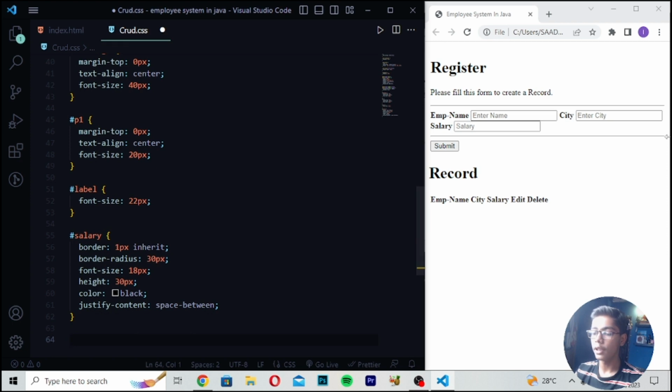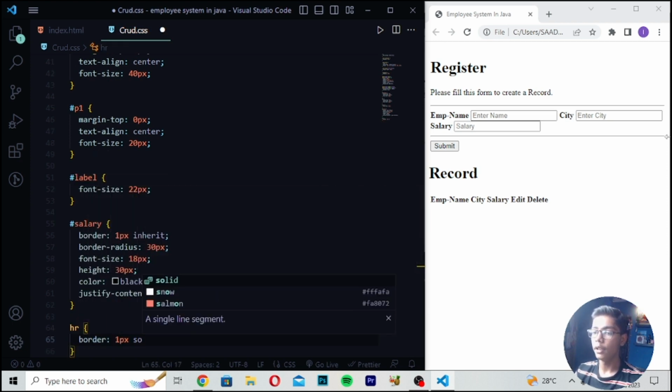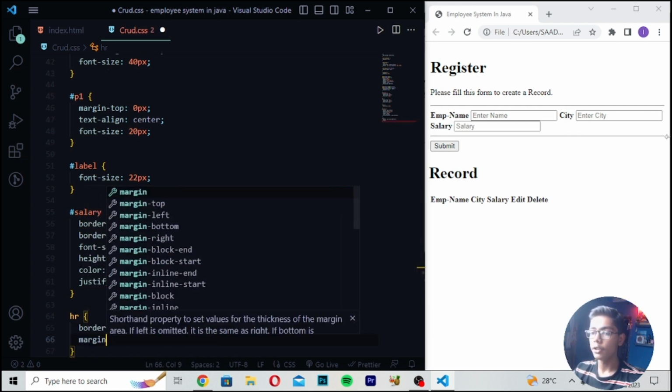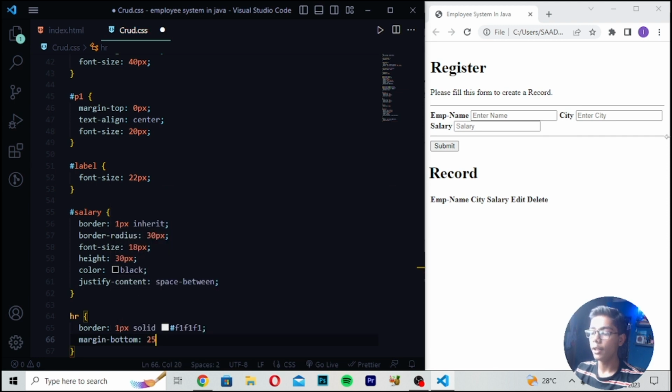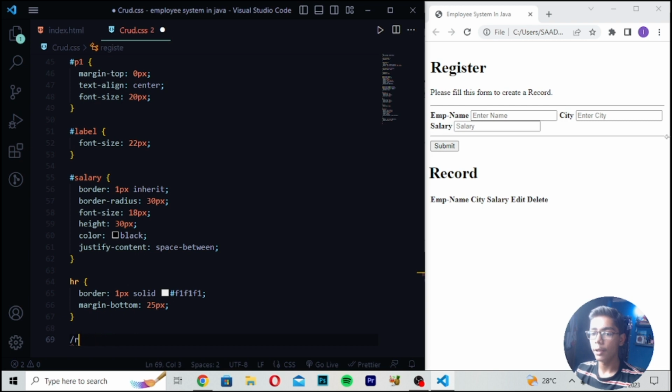Then you have to just now write here hr and write here border which should be 1 pixel solid, and write here f1. Then you have to just now do one thing, like here I will be writing margin bottom this time which should be 25 pixel. Then I will be writing here register button. So here I will be now writing register, and here I will be now just writing btn.